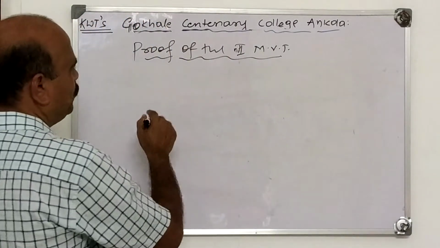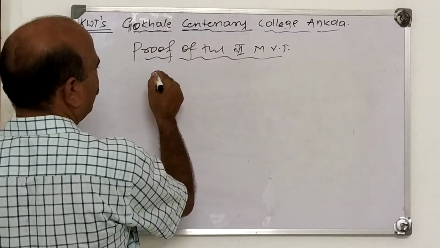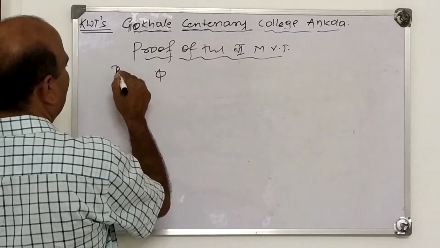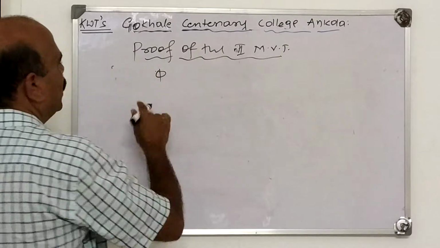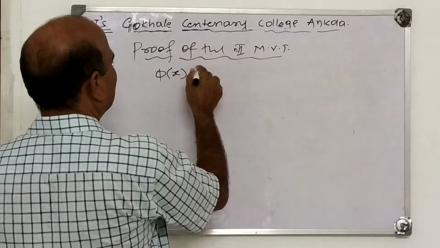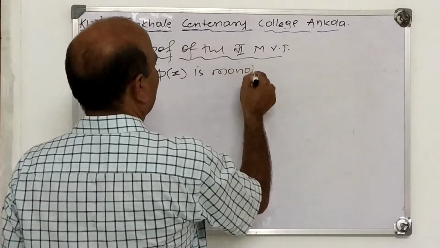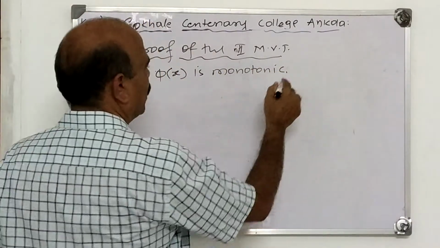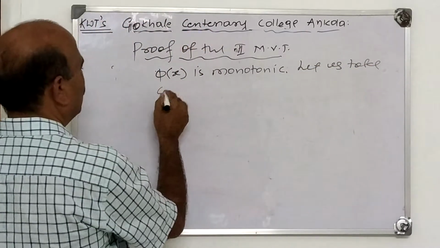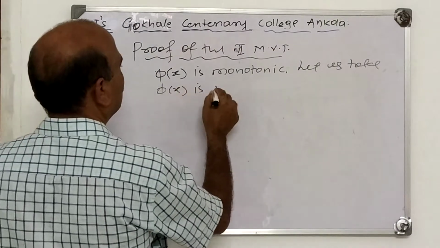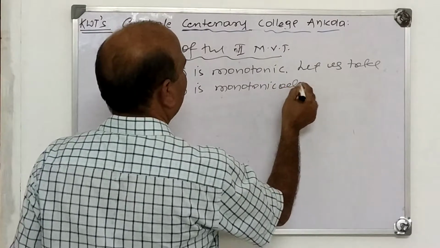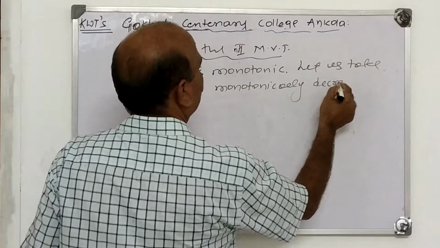Now to prove this, what is given here? The conditions are that the integral from a to b of f(x) dx exists, the integral from a to b of phi(x) dx exists, and phi(x) is monotonic. Let us take phi(x) as monotonically decreasing.